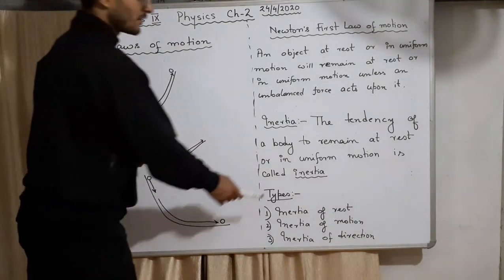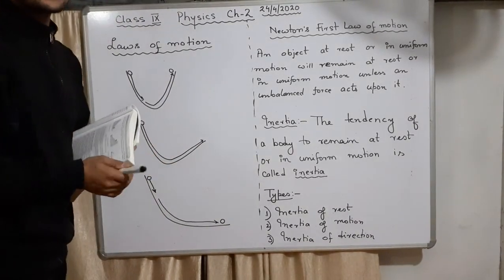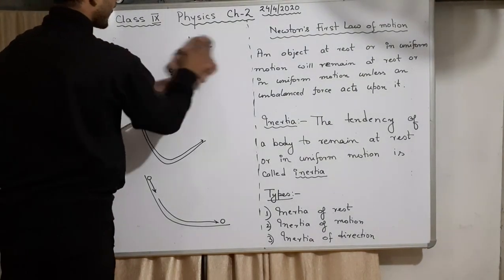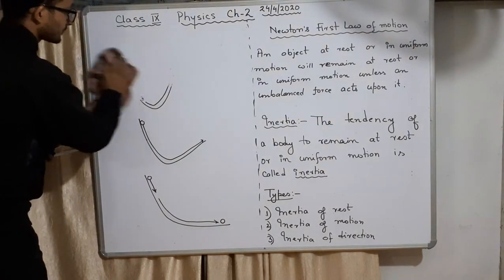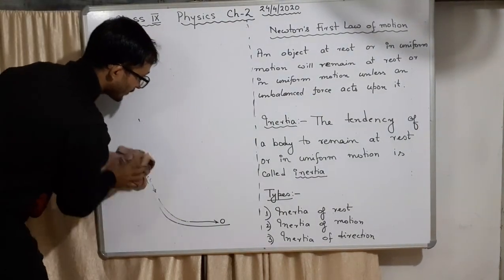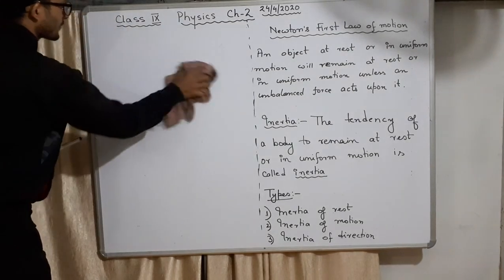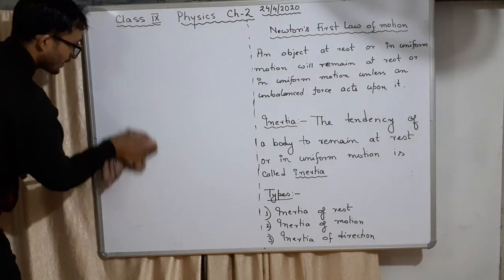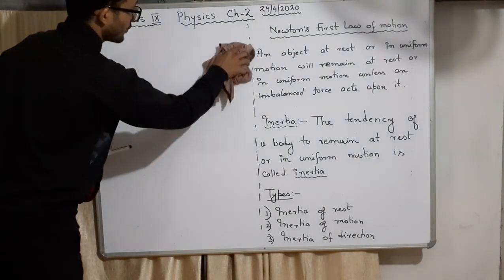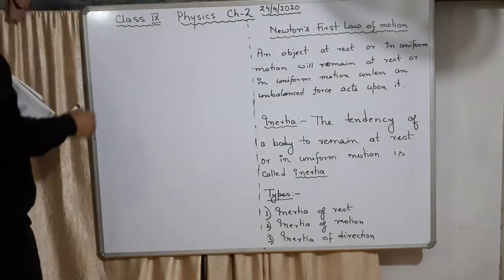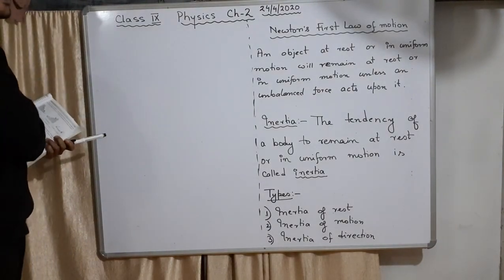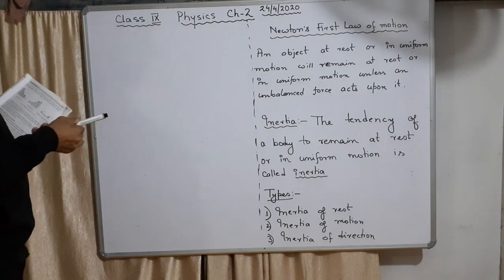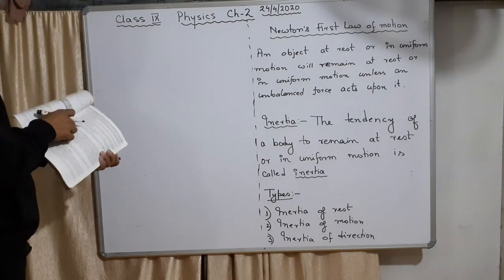Okay, it is not a living thing. When I say it will tell the body, it means it will make the body. It is not a living thing, but it is inside every object. Remember, we are trying to understand the first law of motion. The first law of motion says that any object will remain at rest or in uniform motion unless a force acts on it. And inertia is that property of the body which makes the body remain at rest or in uniform motion until something disturbs it from outside. That is the idea of inertia.